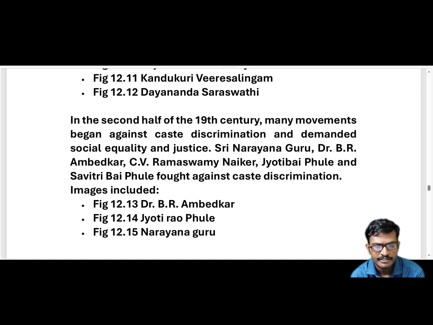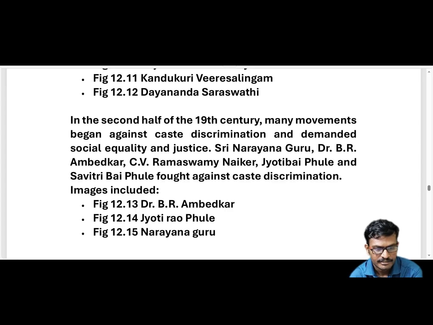Among those, Sri Narayana Guru, Dr. B.R. Ambedkar and C.V. Ramaswamy Naikar, Jyotibai Phule and Savitribai Phule fought against caste. These are the people who fought against caste-based discrimination and demanded social equality and justice.